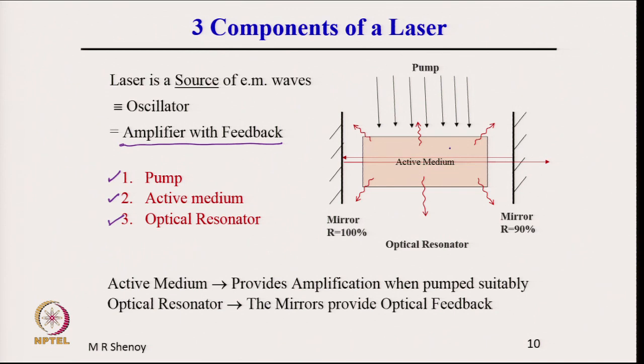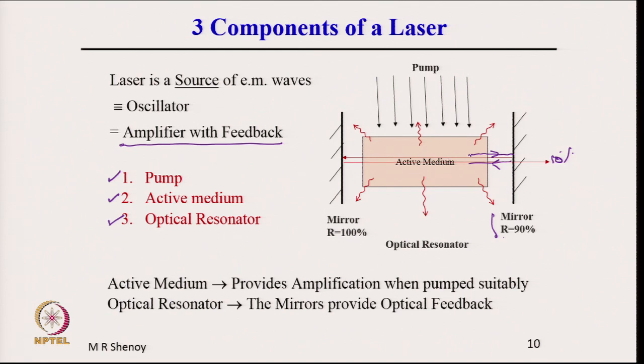the active medium, when it is pumped suitably, acts as an amplifier, and the mirror provides the feedback, because we are talking of optical radiation. So, the optical radiation which is going towards a mirror will get reflected. If the mirror is partially reflecting, let us say 90%, then 10% will go out every time.